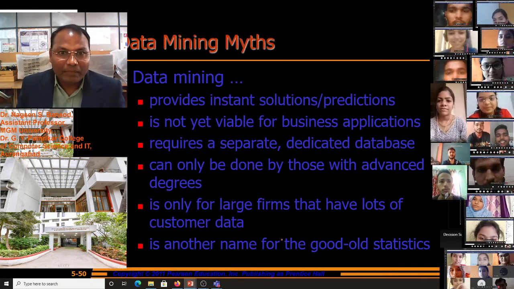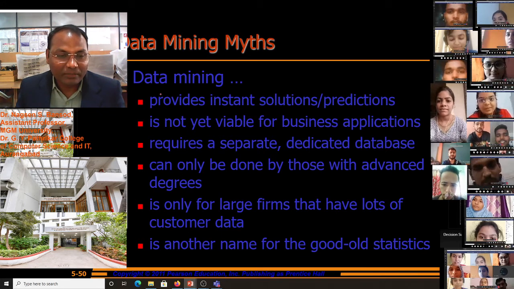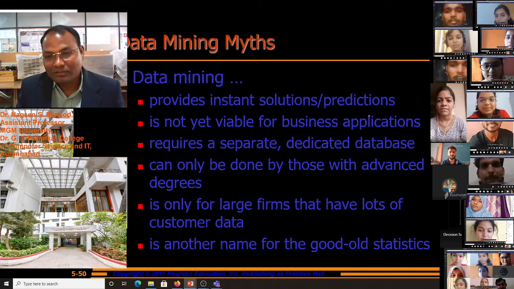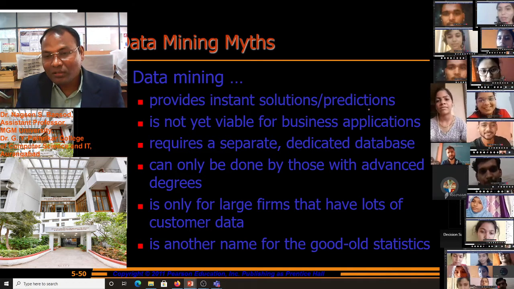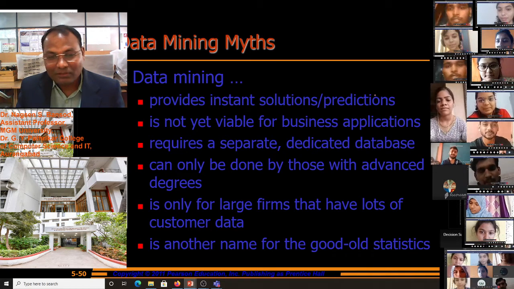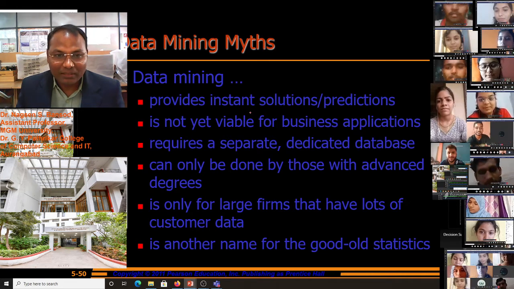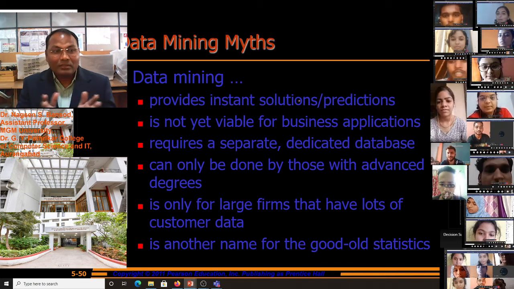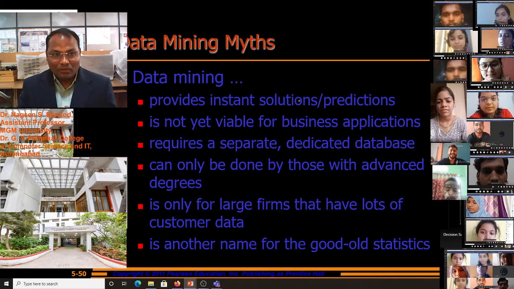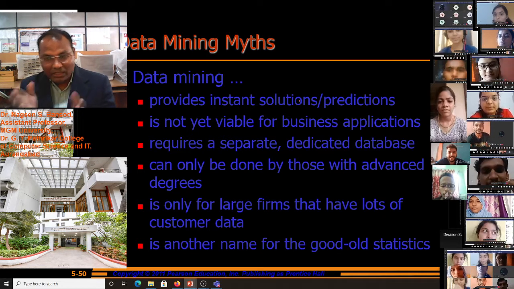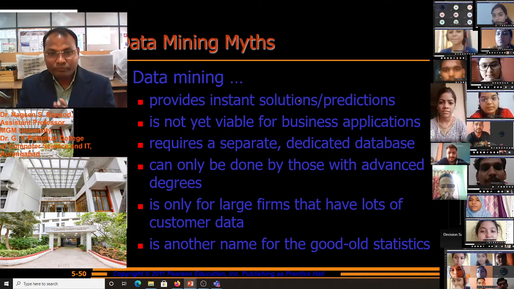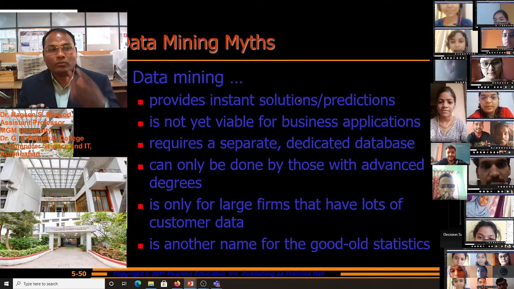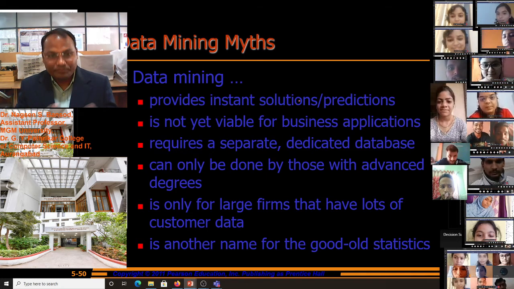So, the data mining myths. What are the data mining myths? Data mining provides instant solutions or predictions. These are the myths about data mining. Data mining provides an instant solution to the problem and an instant prediction of how much profit there will be in our business, or what we have to do to increase the profit in our business.